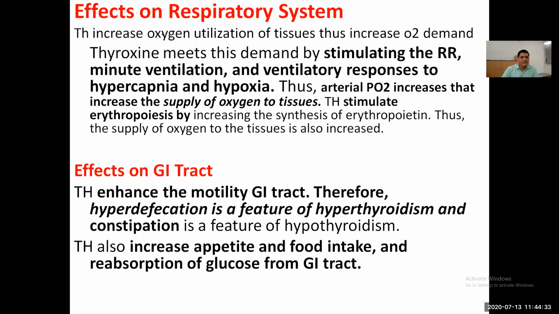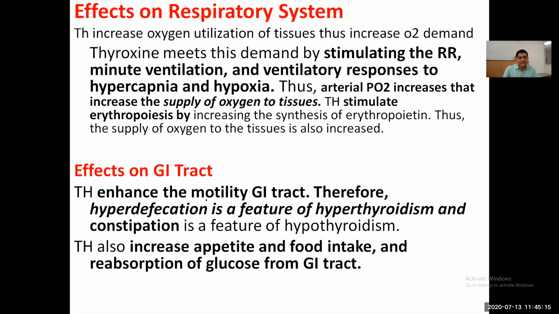On the respiratory system, thyroid hormone increases oxygen utilization of the tissue, thus increasing the oxygen demand. Thyroxine meets this demand by stimulating the respiratory rate, minute ventilation, and ventilatory response to hypercapnia and hypoxia. Thus arterial PO2 increases the supply of oxygen to tissue. Thyroid hormone also stimulates erythropoiesis by increasing the synthesis of erythropoietin. Thus the hemoglobin level increases, so the oxygen supply to the body increases.